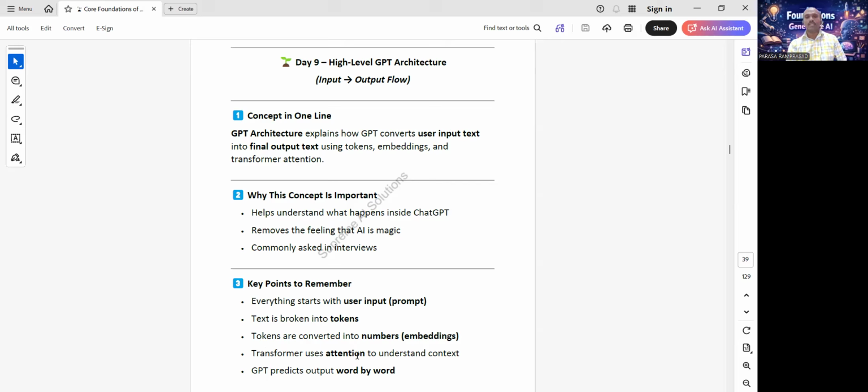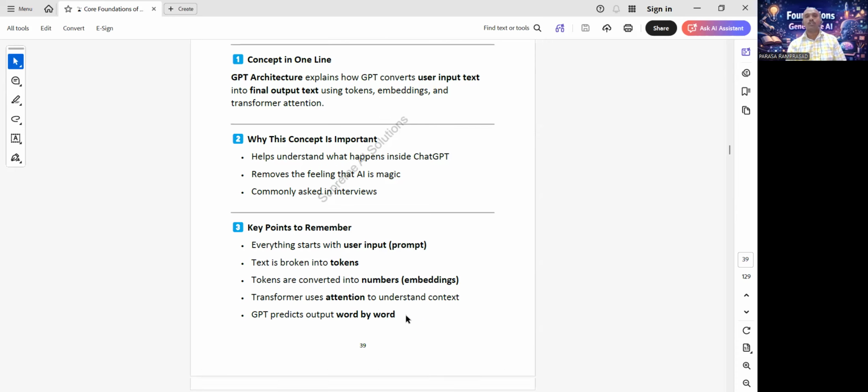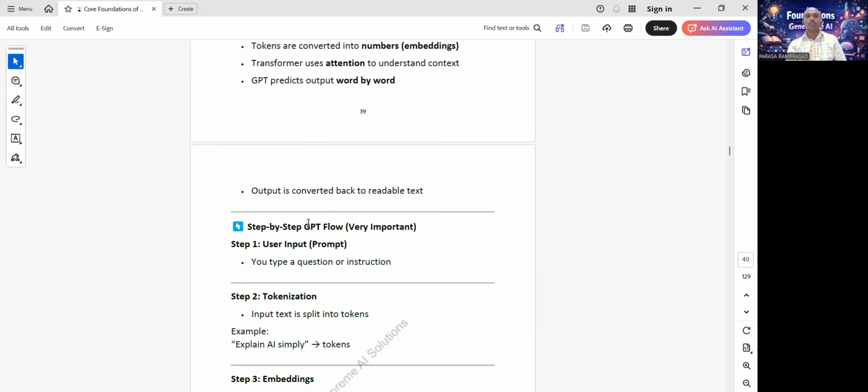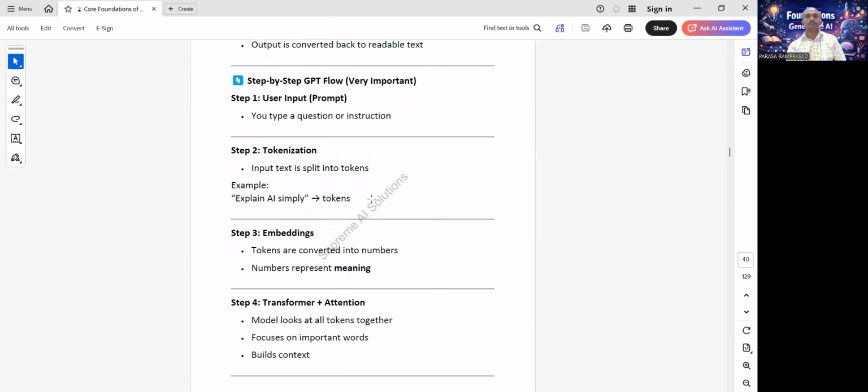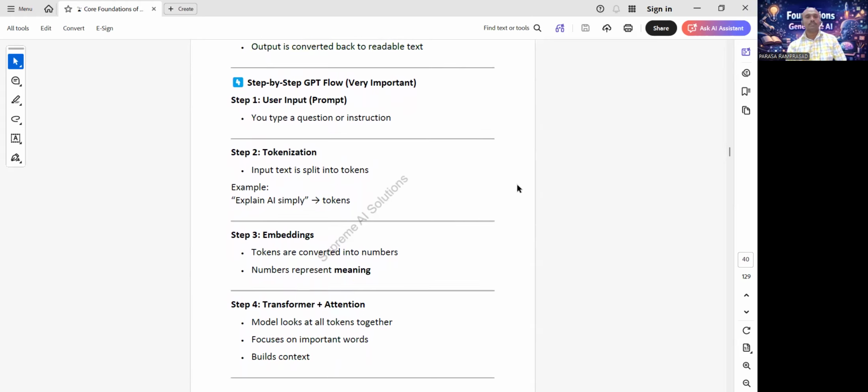Transformer uses attention to understand context. GPT predicts output word by word. Output is converted back to readable text. Okay. Next,